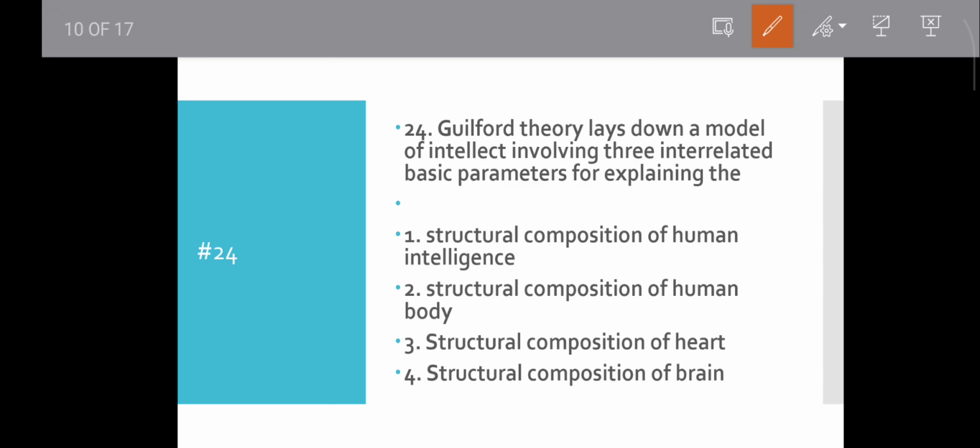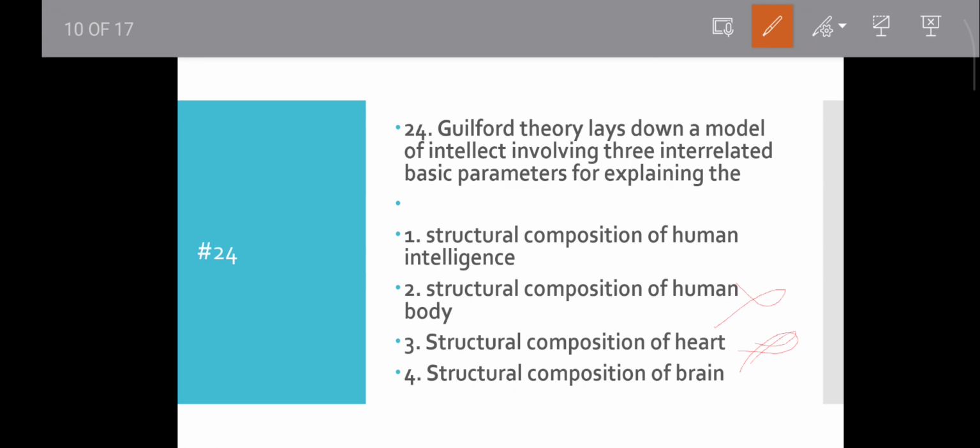Structural composition of heart does not fit. Structural composition of a human body is not related to intelligence. So structural composition of brain and of human intelligence sound right. Which one will be correct?